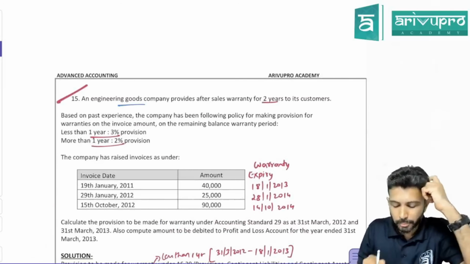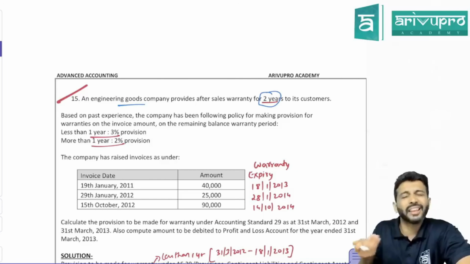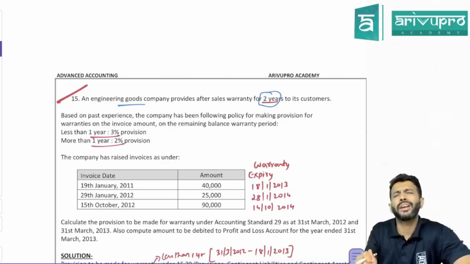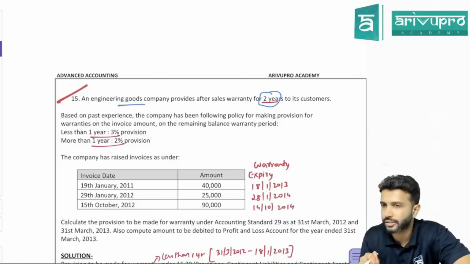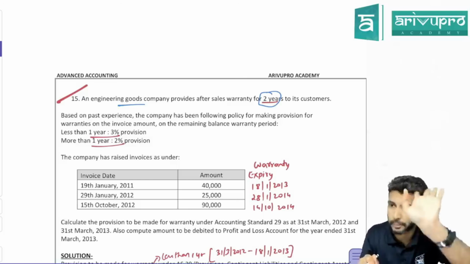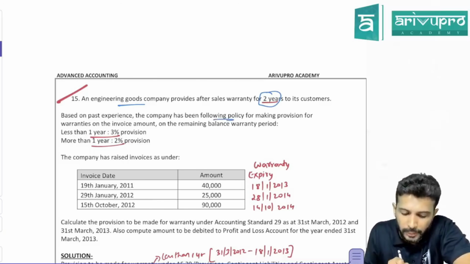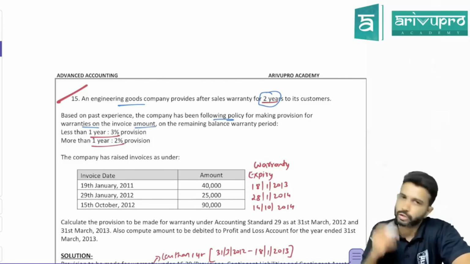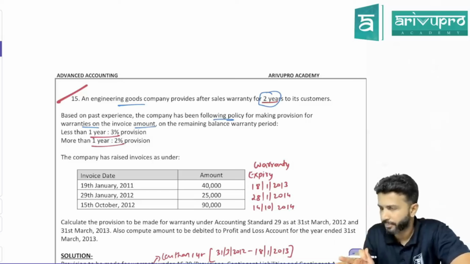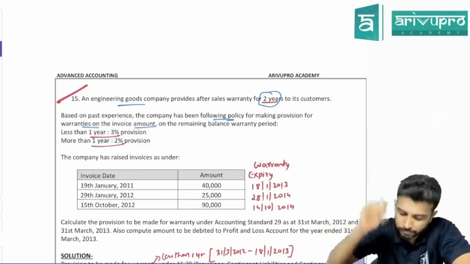An engineering goods company provides sales warranty of 2 years to its customer. First we will sell and then we will give 2 years warranty. So anything that happens within 2 years, if the product becomes faulty, then we either have to repair or we have to replace. Based on the past experience, company has been following a policy for making provision for warranties on the invoice amount. So they have told us we will recognize provision. Probably you need to guide the company how much provision you need to make.